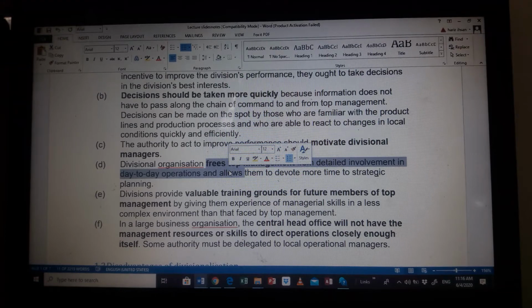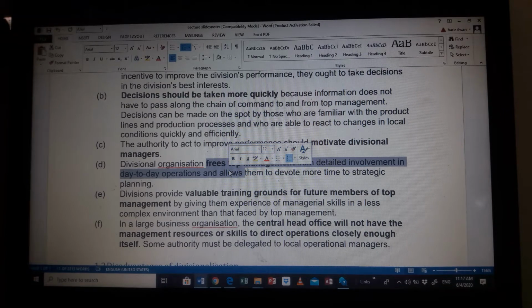Now, E is that they will provide valuable training grounds for future top members of management. As top level company management, it is very important to cater to our top level management. We cannot pick anyone that we like. We cannot just simply pick a random person and say, hey, you've been good, I want you to be one of the top management, I want you to be a CFO and whatnot. We cannot do that, simply because we do not know if they have the skills and capabilities to do it.